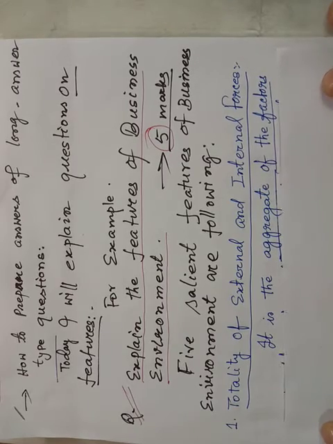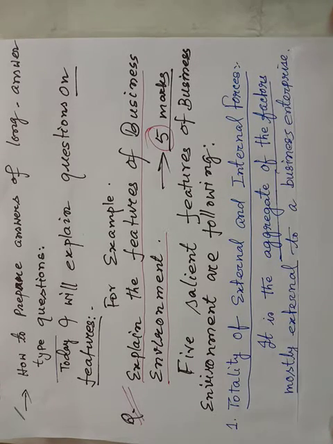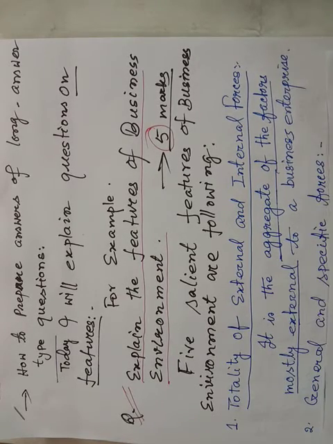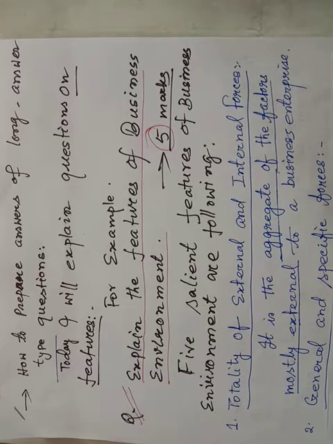Now external and internal: mostly external to the business. Complete. You see the words aggregate and mostly external, which means internal is also there. Next you go to the point, general and specific. Here those two terms, general and specific, you have to explain.